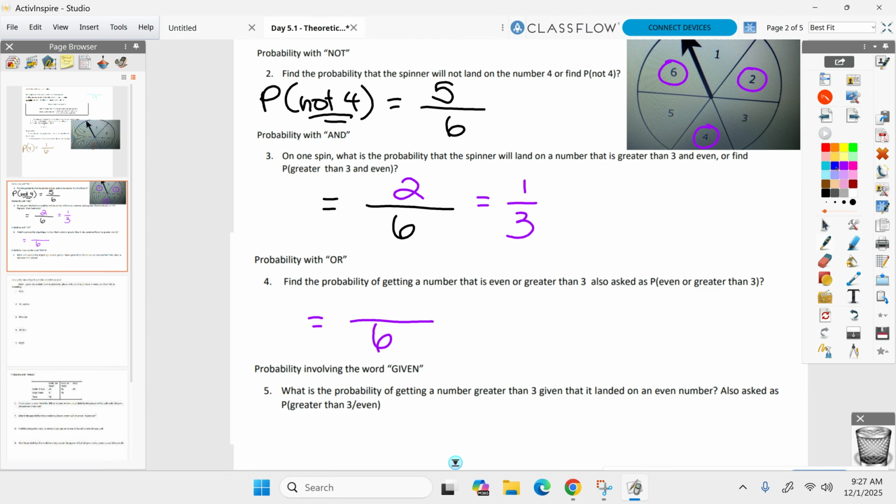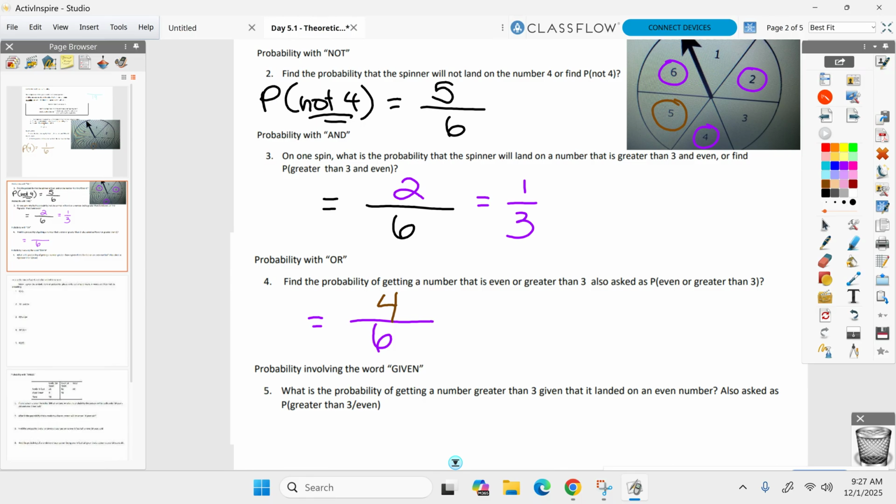Oh, can't count it again. I've already counted 4. I can't count a number a second time. Everyone good? I don't count it a second time. All right, let's keep going. Can I count 5? Yep. 6 already counted, 4 I don't count it again. So it's not like I go 1, 2, 3, 4, 5, 6. You do not count the same thing twice. So how many total values do I have up here that are even or greater than 3? How many do I have? 4. Correct.